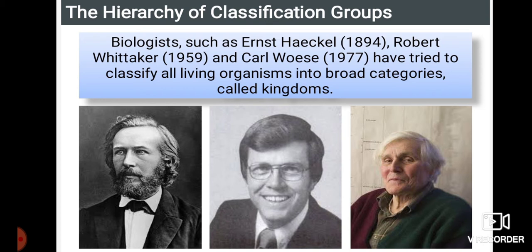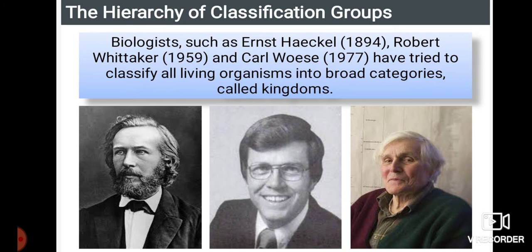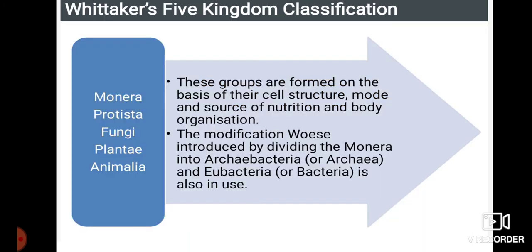Biologists such as Ernst Haeckel, Robert Whittaker, and Carl Woese have tried to classify all living organisms into broad categories called kingdoms. Here we are having how many kingdoms? Nearly 5 kingdoms we are having, isn't it? That is Plantae, Animalia, Protista, Monera, and even Fungi. These are the scientists who provided these 5 kingdoms. So, Whittaker's 5 kingdoms of classification.